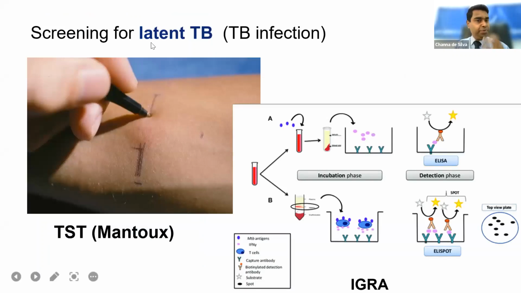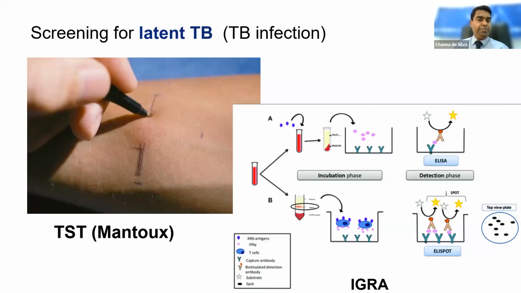Another thing is screening for latent TB. We have two methods to identify whether a patient has been sensitized with TB: the Mantoux test and the interferon gamma release assay. QuantiFERON Gold is the trade name. It's an in vitro assay. Both these tests give information only about whether the patient has been infected with TB. So we cannot differentiate active disease from latent disease. That is one drawback.